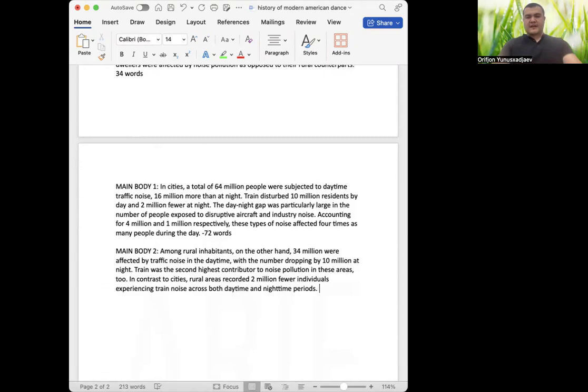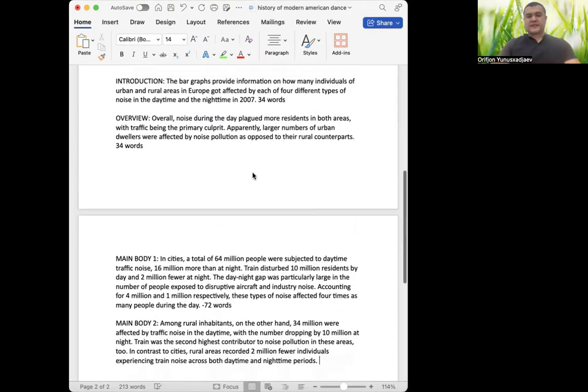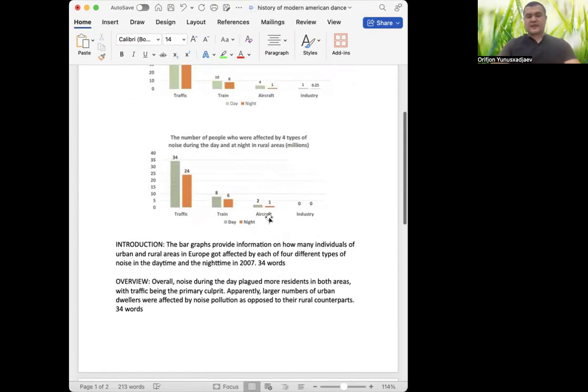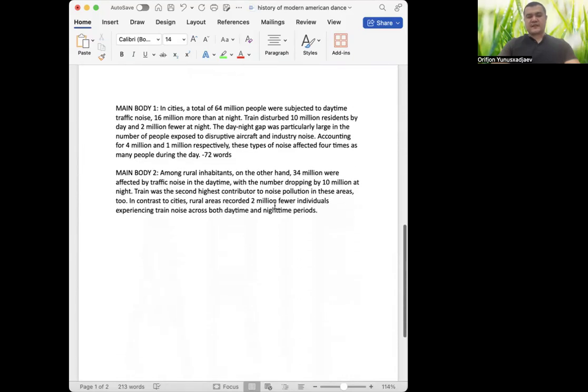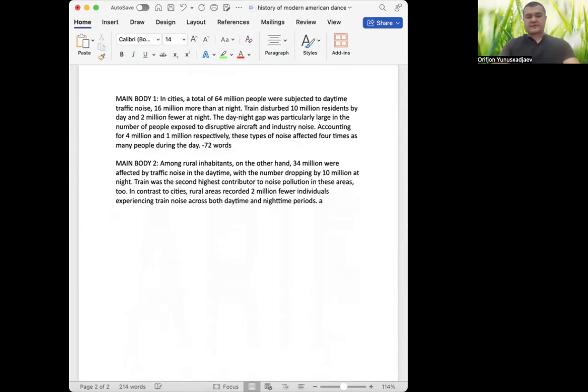All right. Now, another one is going to be aircraft. Okay. So let's write it differently. So it's like 2 plus 1, 3, right? Aircraft, caused disturbance.